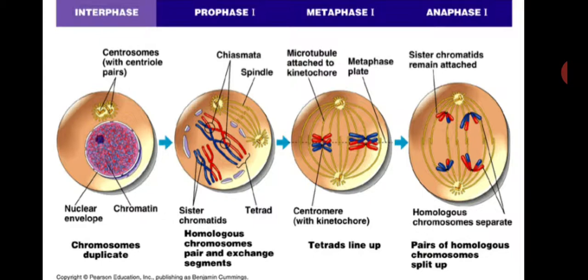The homologous pairs are arranged in the center of the cell. This is the second most important thing. All the chromosomes arrange randomly at the central, equatorial region of the metaphase cell, and every bivalent can be randomly arranged here.